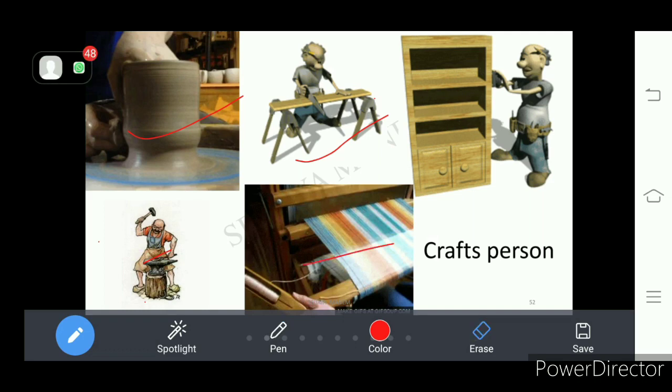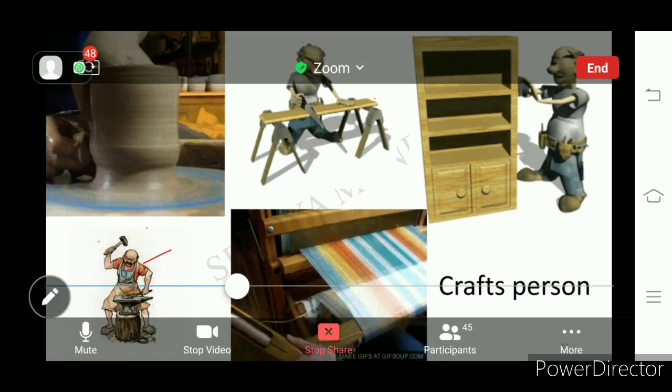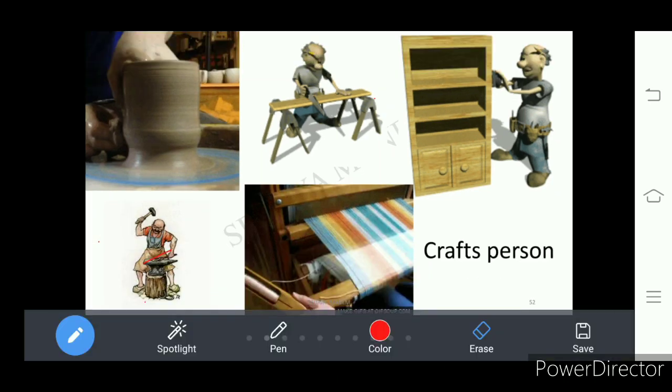So people have taken different activities, that is craft activities, when agriculture production was met by changing farm methods. Farm methods have been changed, so agriculture sector production was met by a few people.